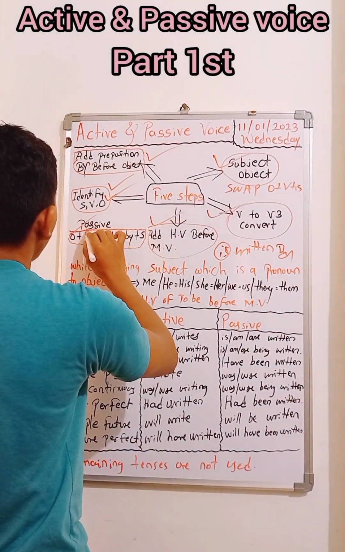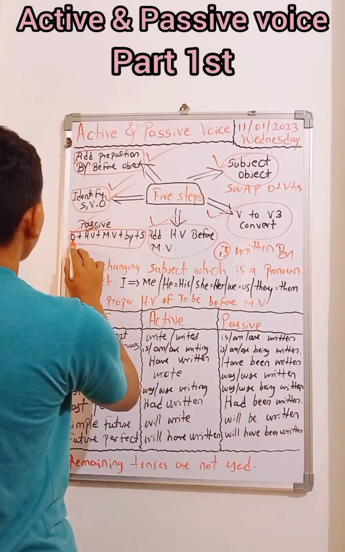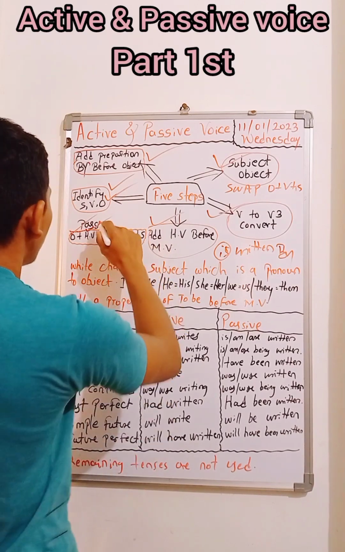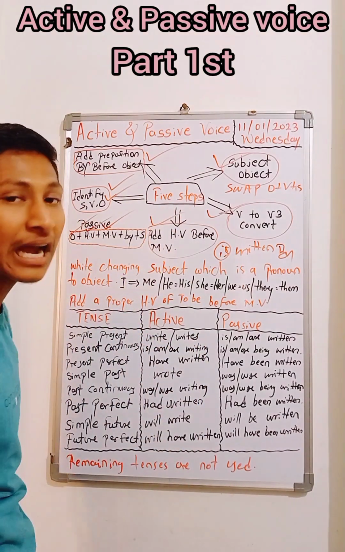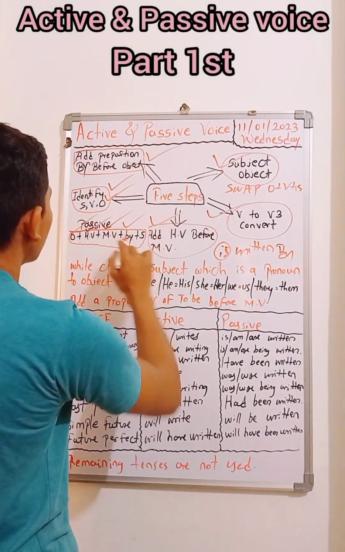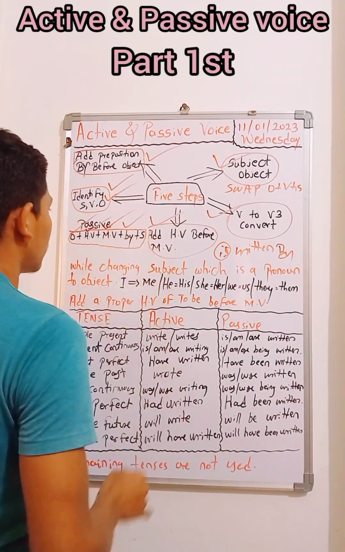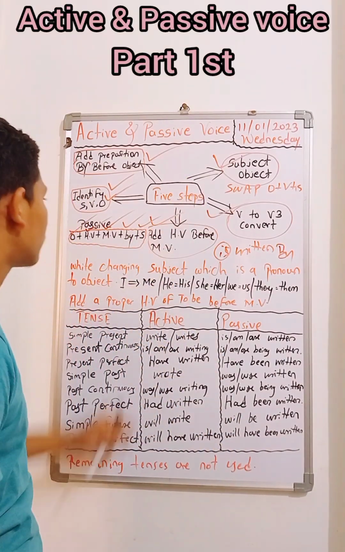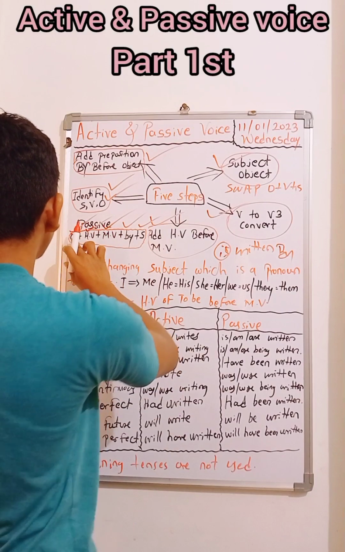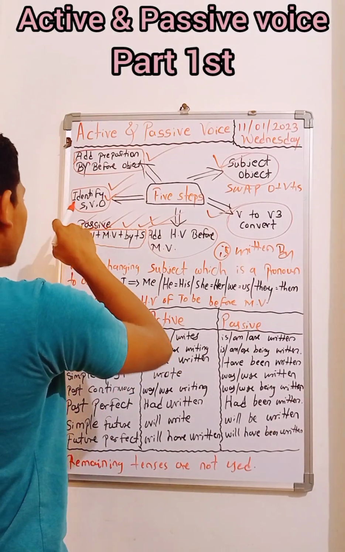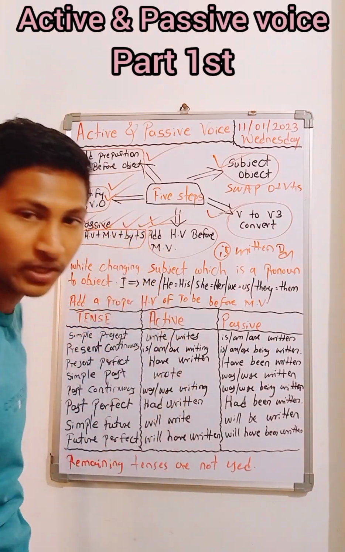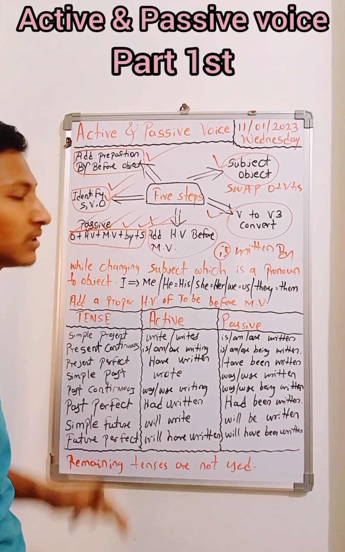Okay, so the object will come at the very first place, transforming subject to object means swap. After the subject, the helping verb will come, and after the helping verb the main verb will occur, and again "by" will occur, meaning the preposition will take place before the subject. At the very last step, you should not skip to add the subject. In place of the subject you have to add the object, and in the replacement of the object you have to add the subject. That will become the passive voice comfortably.